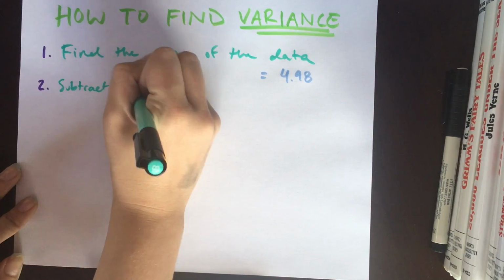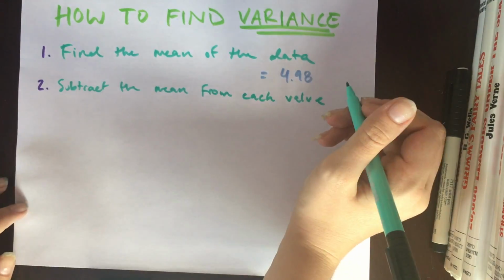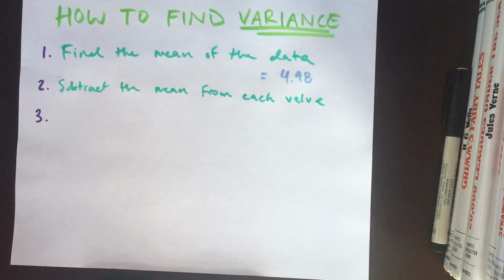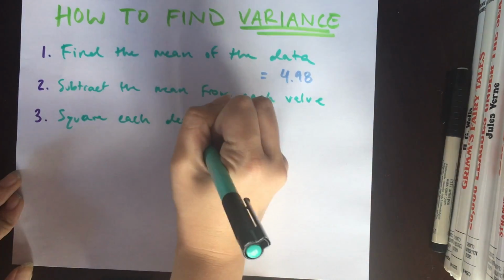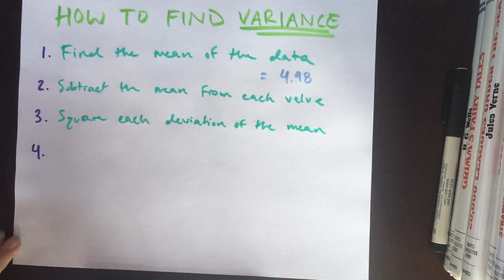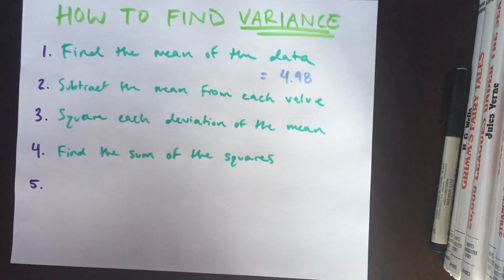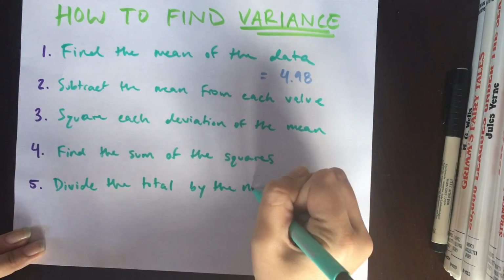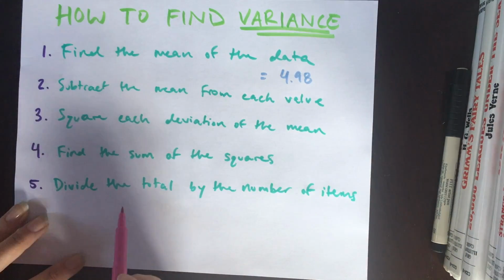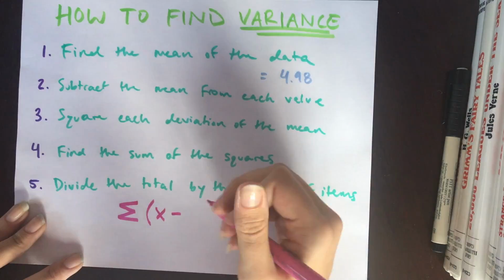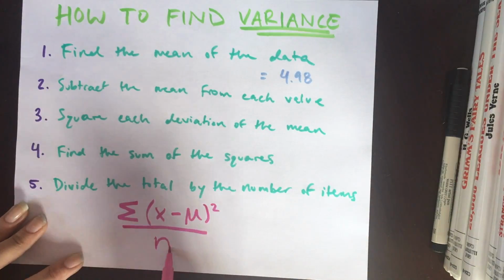Then subtract the mean from each point in the dataset to find the deviation of the mean for each point. Then square that. Then find the sum of the squares, and finally divide the total by the number of items in the dataset. Here is the official equation for finding variance.